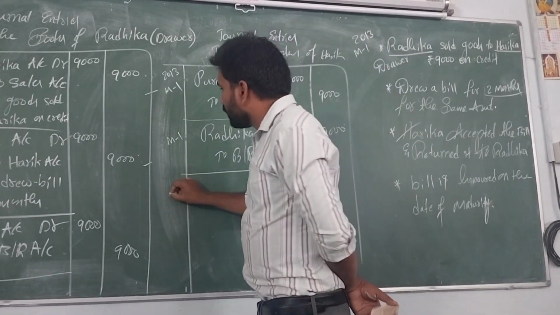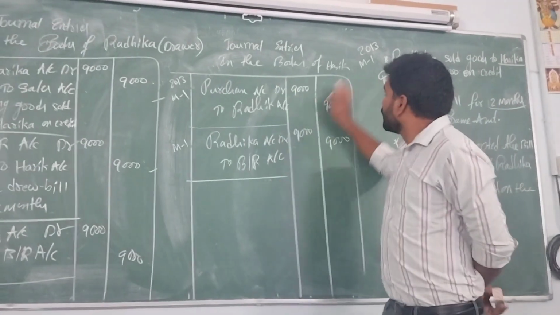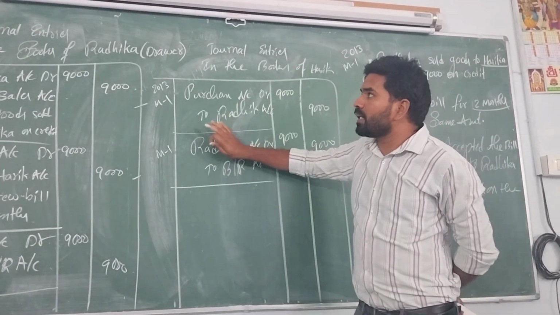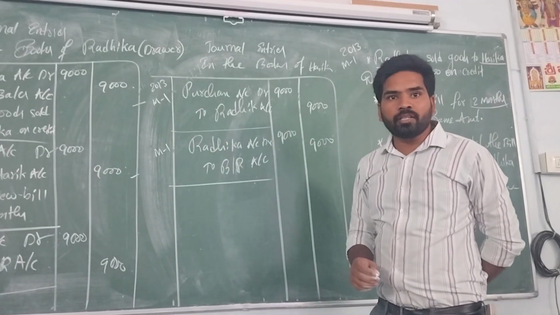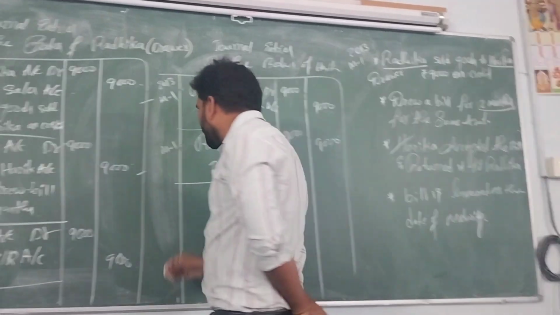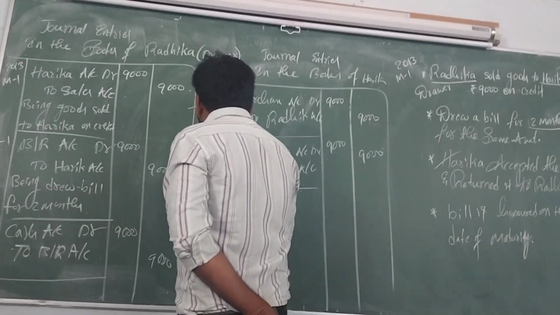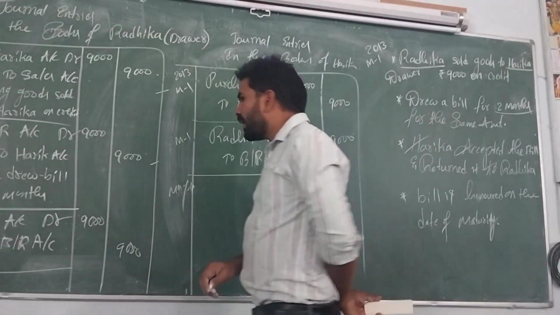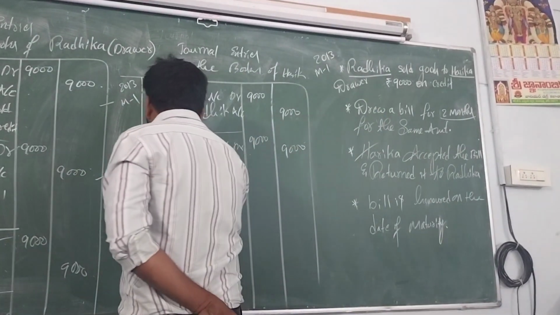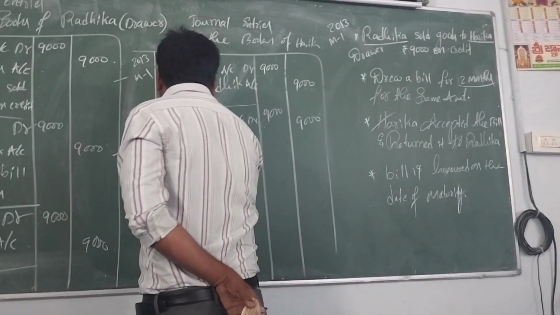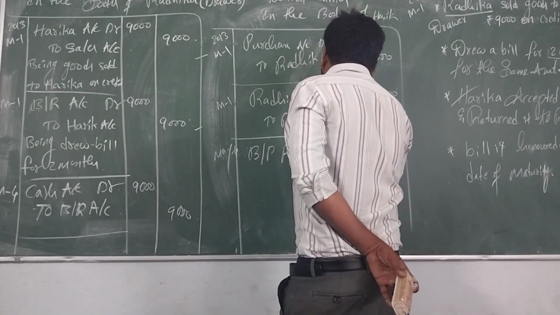Next, after 2 months the bill is honored, which means Harika pays the amount to Radhika on the maturity date. The maturity date is May 4th, 2 months plus 3 grace days. What's the entry? Bills payable account debited.